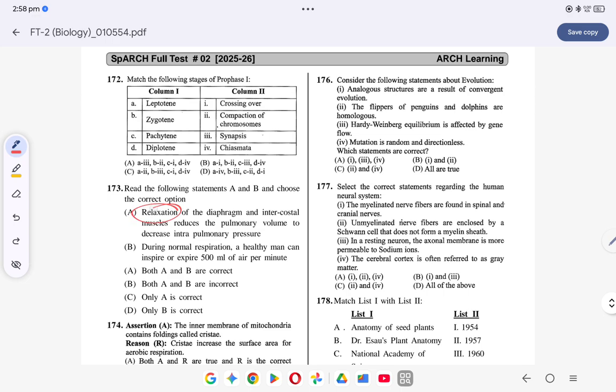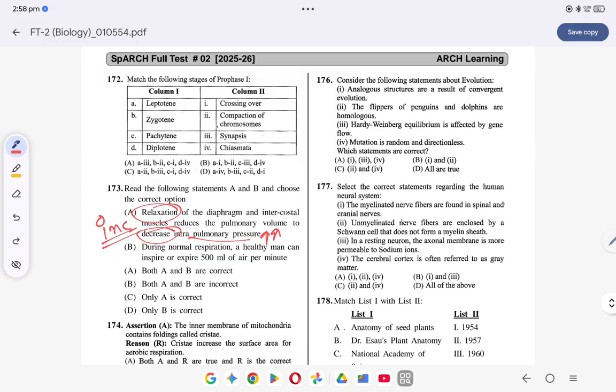रिलैक्सेशन जब होता है तो पल्मोनरी वॉल्यूम, इंट्रापल्मोनरी प्रेशर क्या हो जाता है? इंक्रीज हो जाता है. Right, intrapulmonary pressure increases. It is during contraction that the intrapulmonary pressure decreases and you breathe from outside to inside. इंस्पिरेशन होता है. रिलैक्सेशन के टाइम में एक्सपिरेशन होता है जहाँ पे intrapulmonary pressure increases. तो statement A is wrong. ठीक है. Right, statement A is wrong.